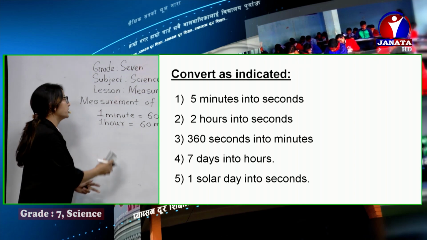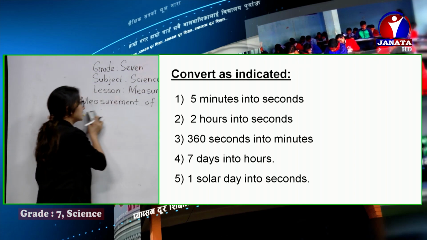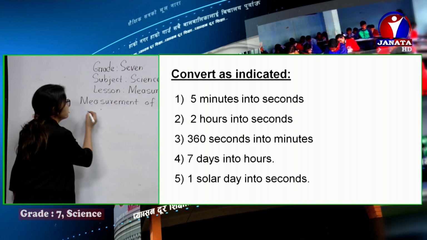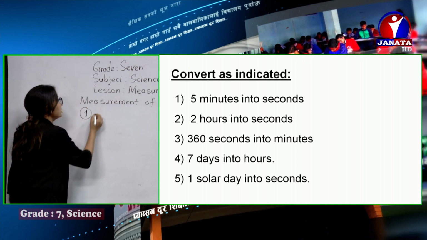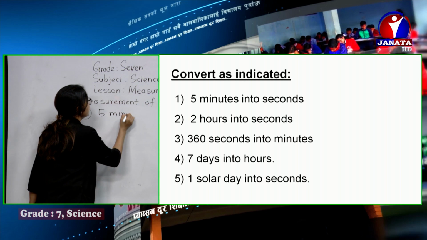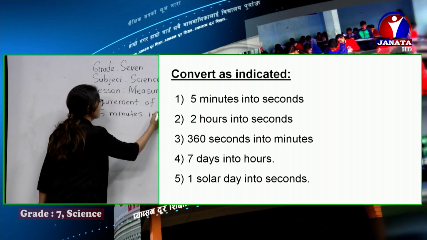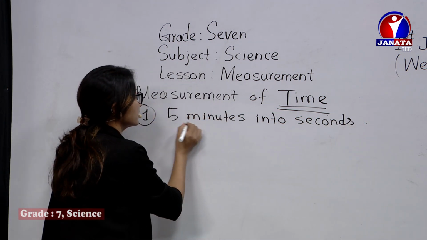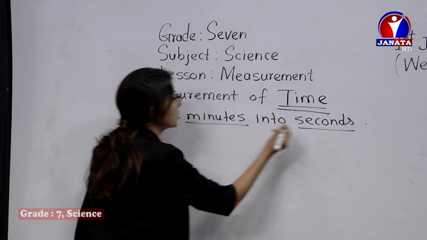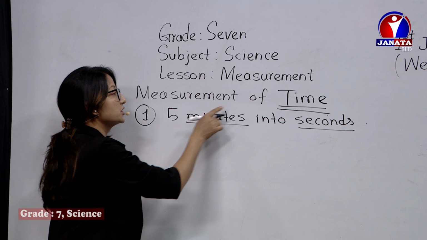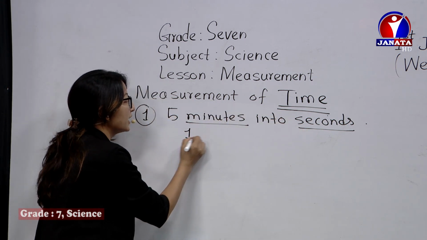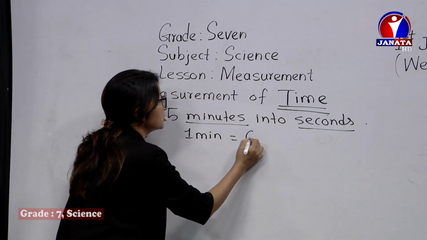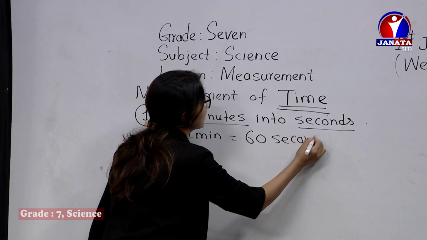Right now, I'm going to convert 5 minutes into seconds. Now, how do we convert 5 minutes into seconds? Number 1, convert 5 minutes into seconds. First of all, know the standard relation between minute and second. So we are going to convert the bigger unit into a smaller one. We know that 1 minute is equal to 60 seconds. It's very simple.